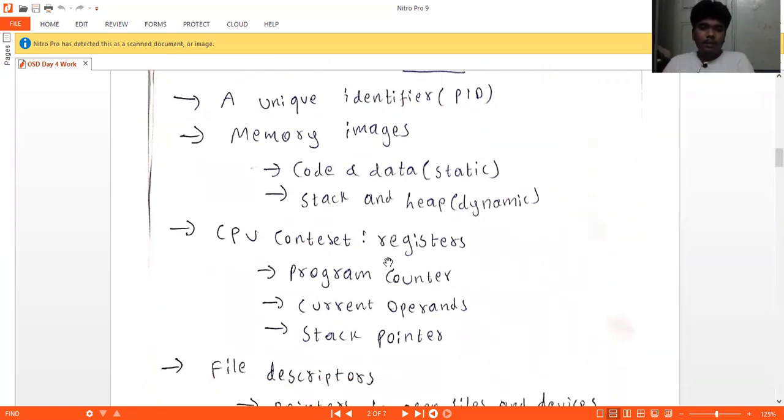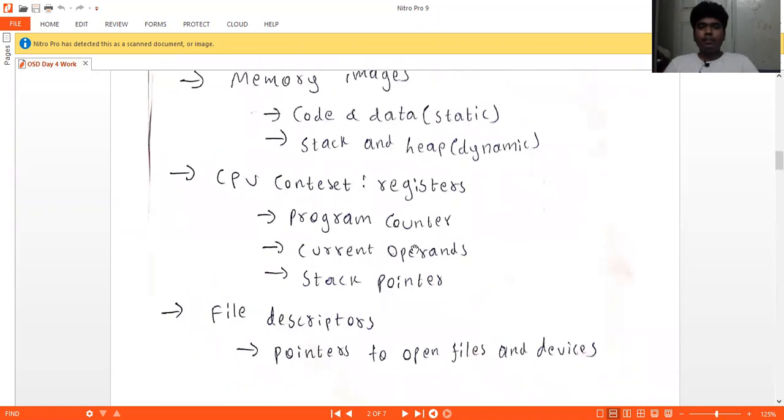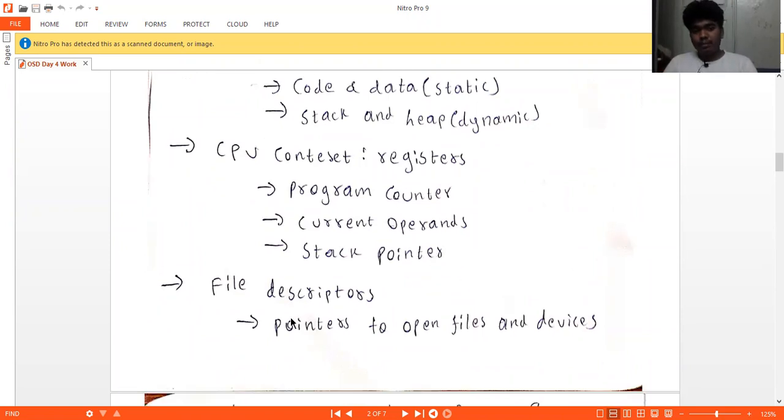And then CPU context consists of registers, program counters, current operands, and stack pointers. The program counter is for the purpose of checking, current operands are for the operations performed by this executable file, and the stack pointer is for saving memory.